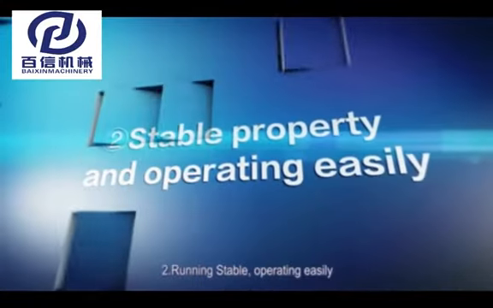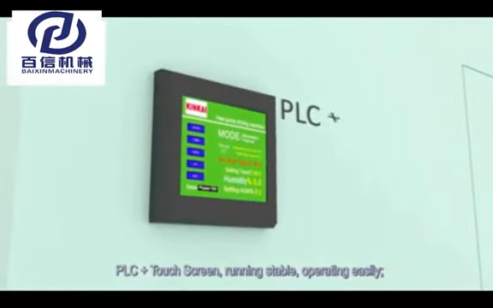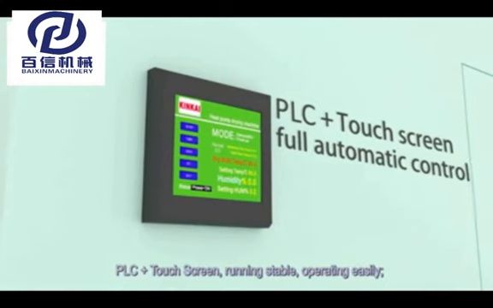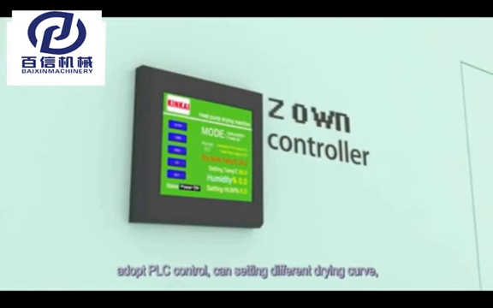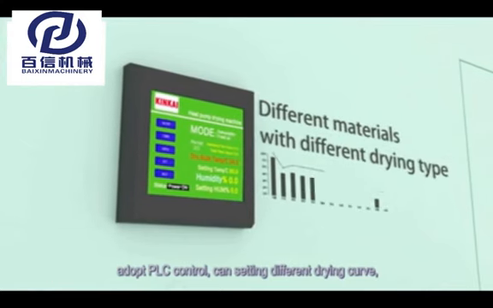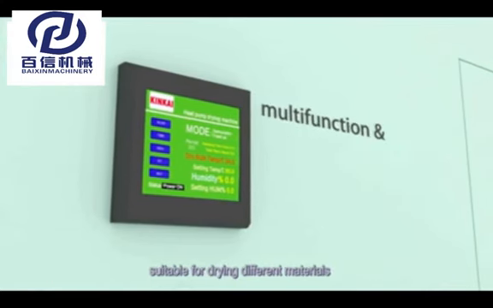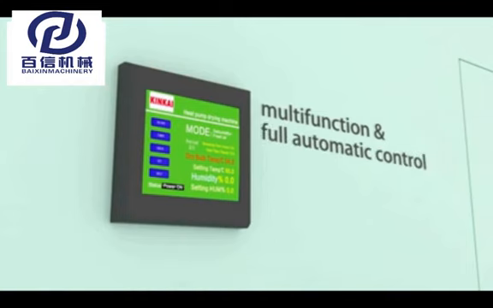2. Running stable, operating easily. PLC plus touch screen. Running stable, operating easily. Adopt PLC control, can set different drying curves, suitable for drying different materials.